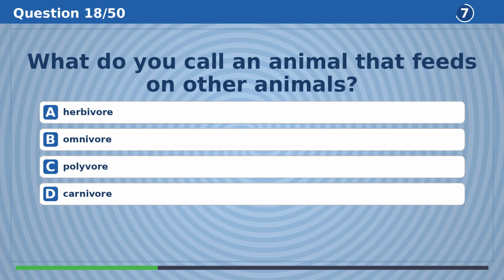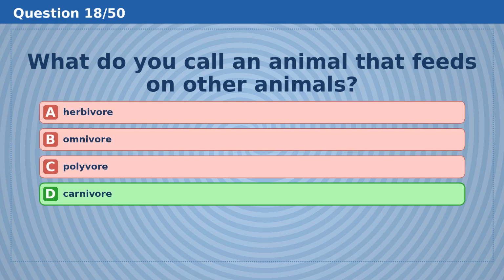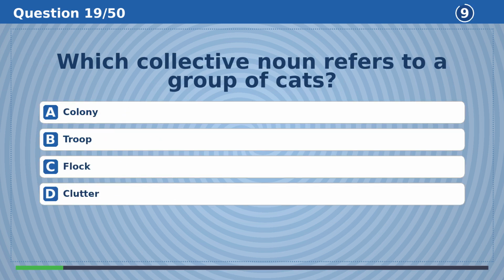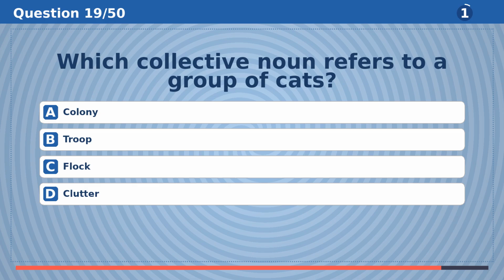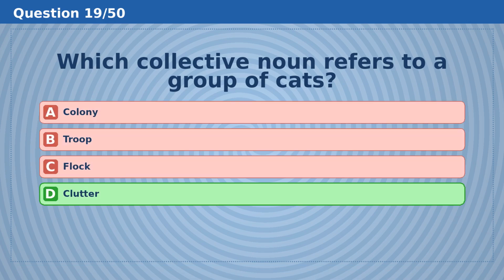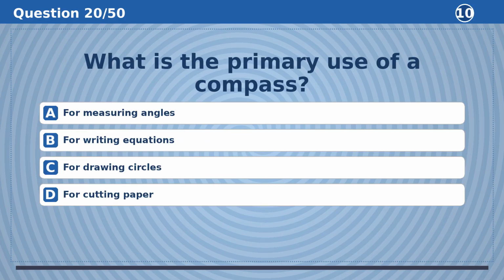What do you call an animal that feeds on other animals? The answer is D, carnivore. Which collective noun refers to a group of cats? The answer is D, clutter.